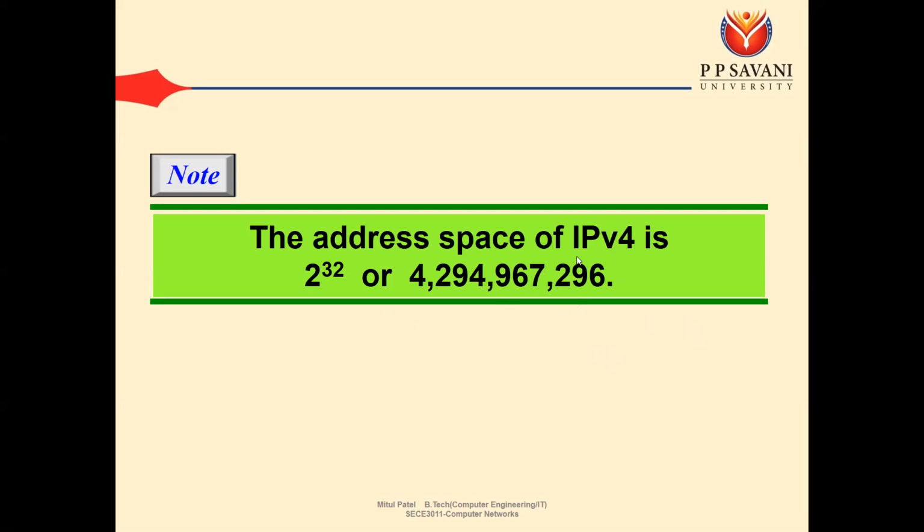So the general tendency is to move to IPv6 addresses, in which the size of the address is 128 bits, that is 2 raised to 128, which we can say is many times more than IPv4. So our general tendency is to move to IPv6, but currently we are following IPv4. That's why we need to learn about IPv4.